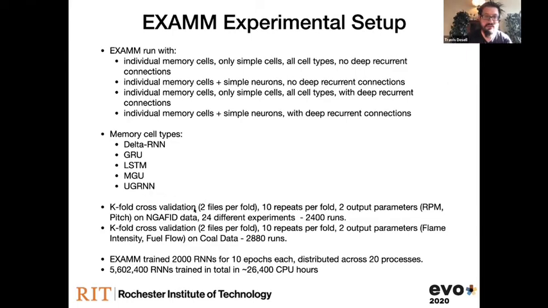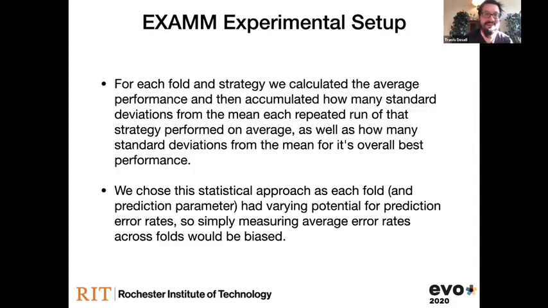We did this using k-fold cross-validation. So we left two training files out as test data and did k-fold cross-validation that way. In total, we ran over 5,200 different experiments. And in each one of those, we trained 2,000 recurrent neural networks for 10 epochs each. We used the high performance computing systems here at RIT. So in total, we trained about 5.6 million recurrent neural networks for this work, and it took about 26,000 CPU hours in total. But luckily, we had about 1,000 cores, so it didn't take too long.